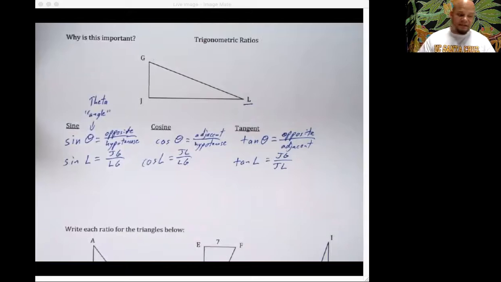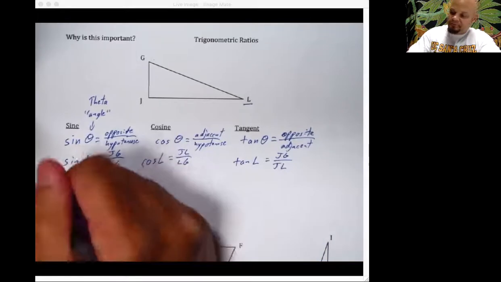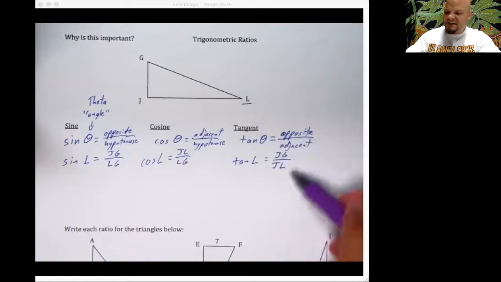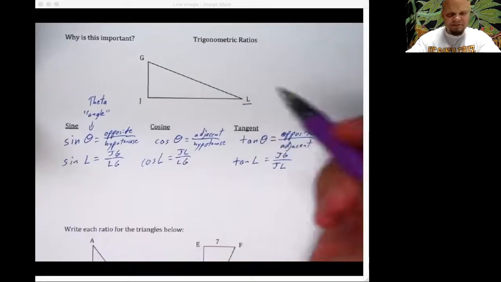Now, if you look at that and you see alphabet soup, Mr. B, I'll just see a bunch of letters. That's not helpful. I hate you. I understand. You need to stop telling me that you hate me, though. It's rude.